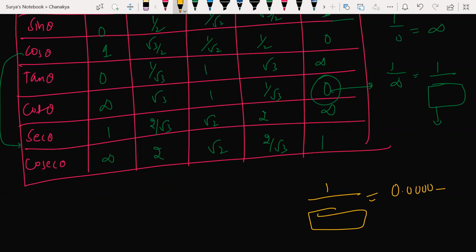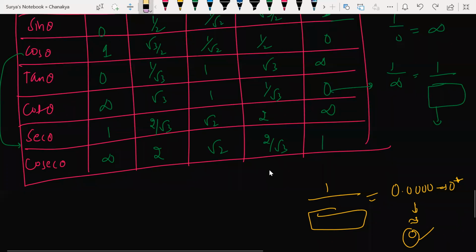I mean you will get something called 0 plus, slightly greater than 0, but not exactly 0. But in mathematics we take it approximately as 0. The actual fact is that 1 by infinite is 0 plus, and we consider that as 0. Getting my point? So that is why I wrote 0 here.